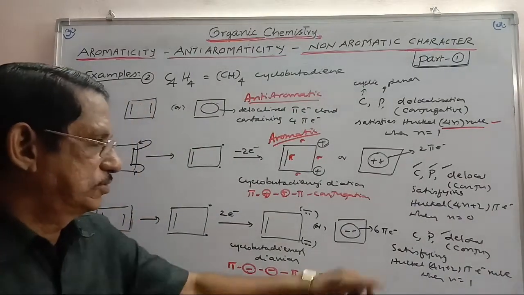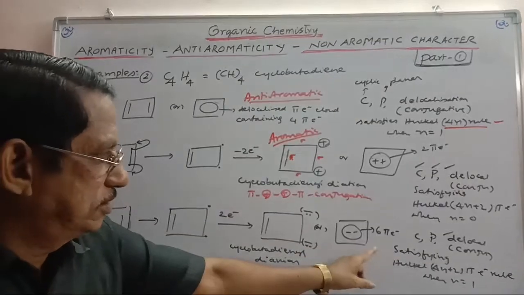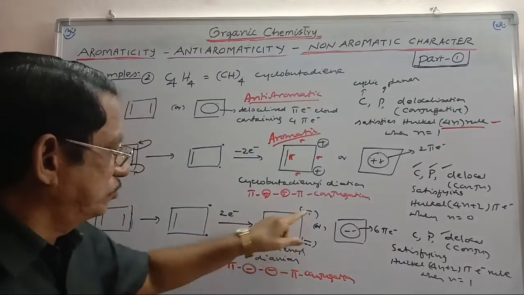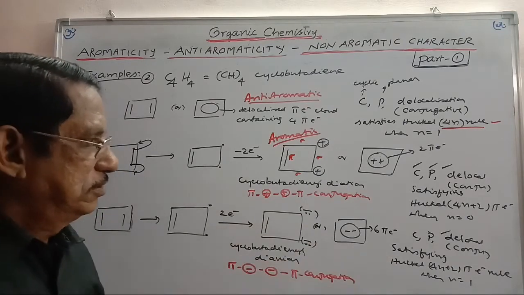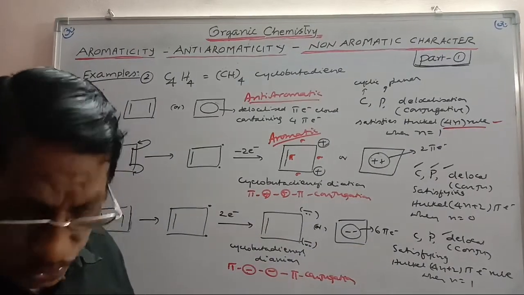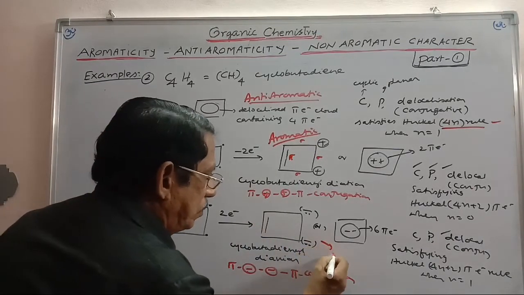It is a cyclic system, and when it satisfies the Huckel 4n plus 2 pi electron rule, it should be aromatic. And that is why this is also aromatic.